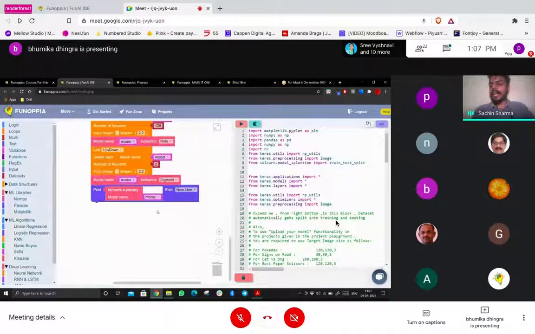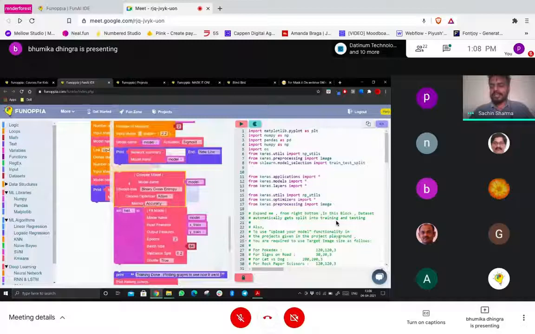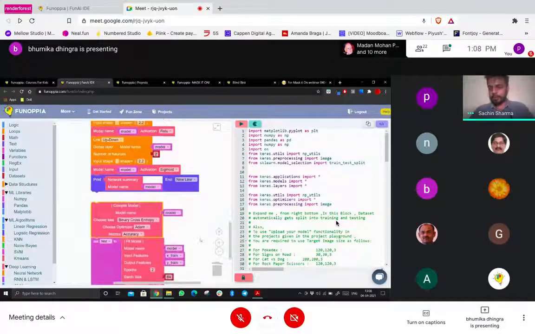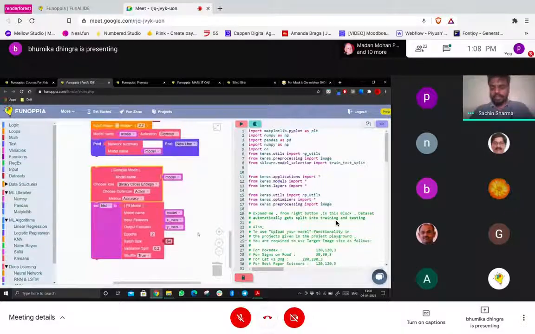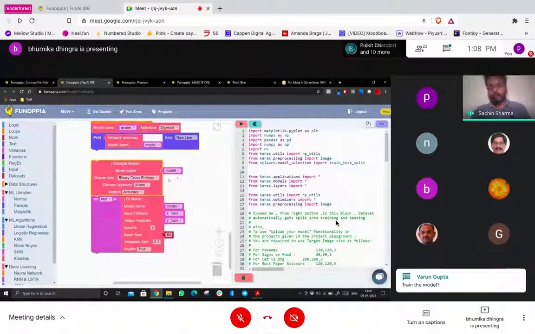Now that we have created the network architecture, loaded the data set, and loaded the libraries, what was the next step? Can anyone guess? If I give you context, in the cake it is baking the cake. So what can be the next step here? Training. Yes, very good. So the next step is training the model.